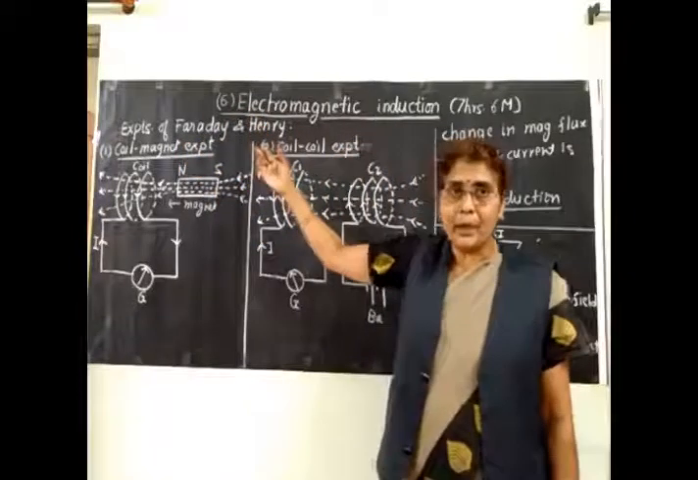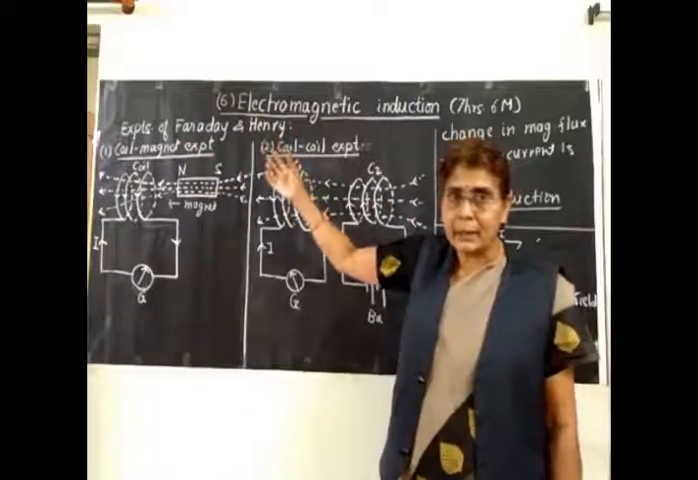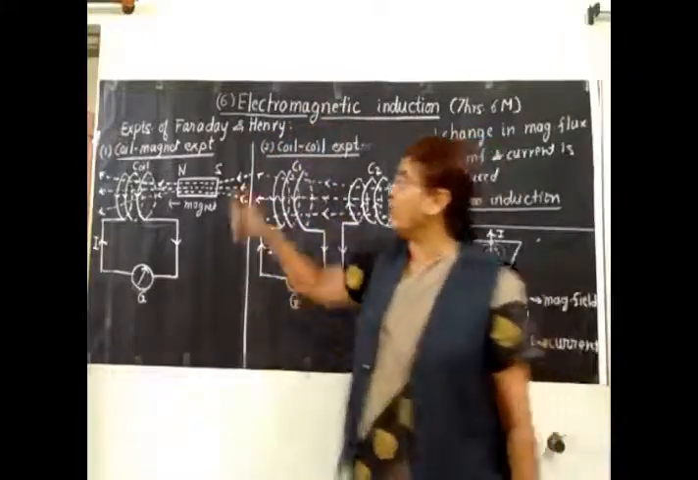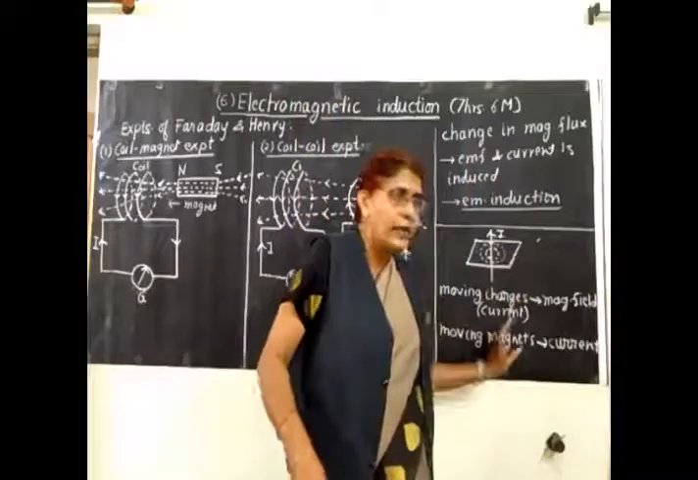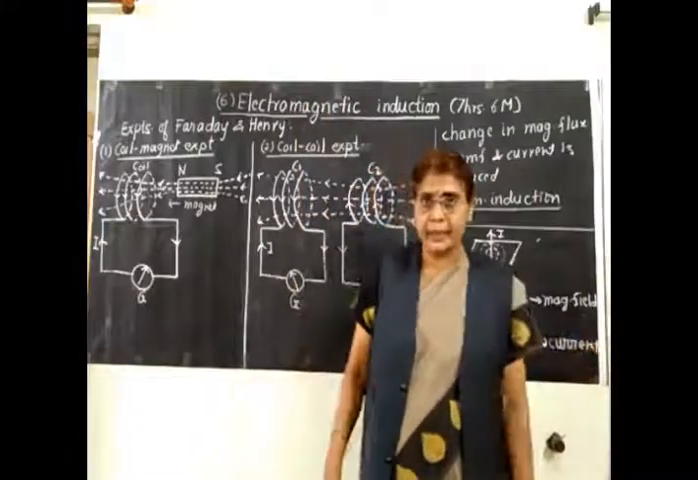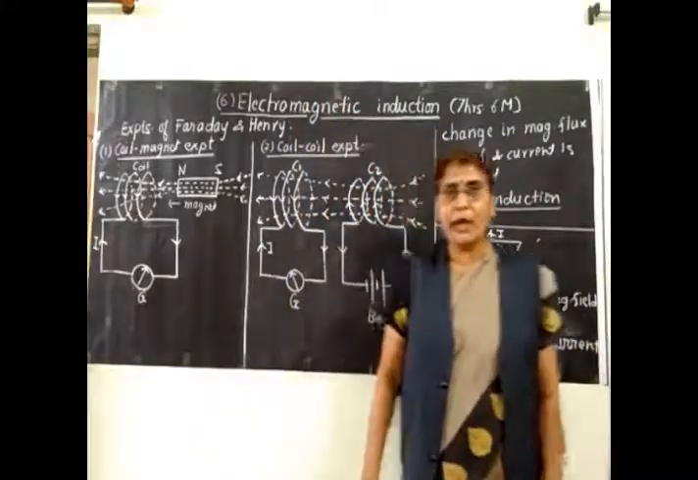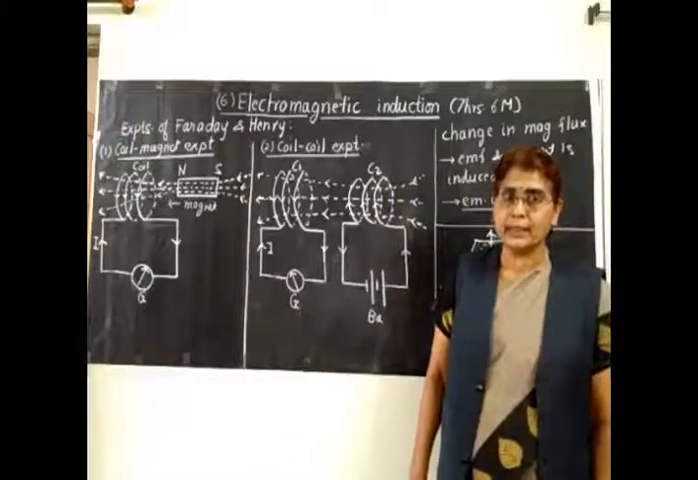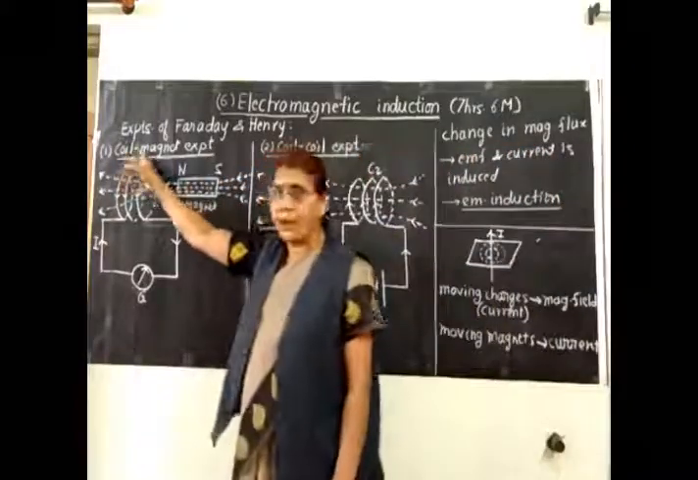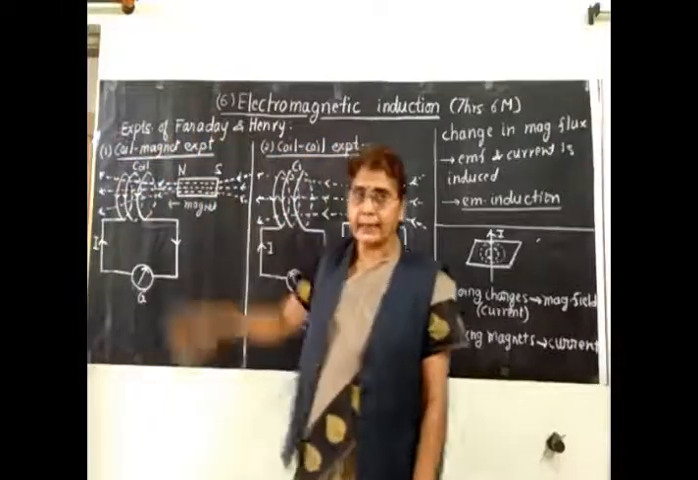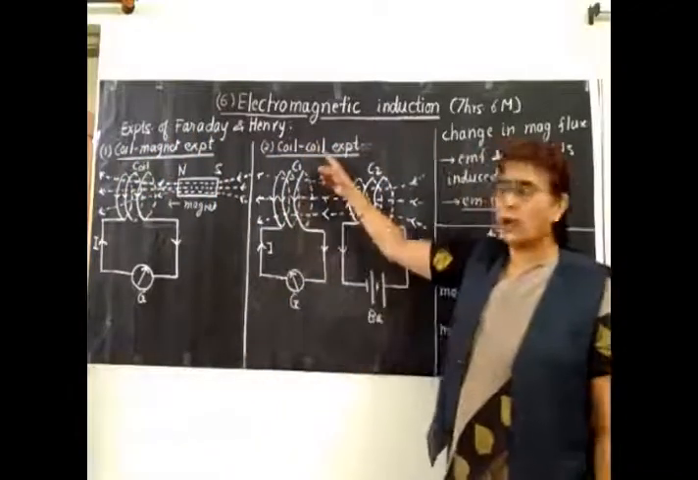These are very important experiments, and these experiments lead you to the definition of electromagnetic induction. That is, from moving magnets you are able to produce current. So let us now see what these two experiments are. Two such experiments we shall study. The first one I have written very clearly here, the coil magnet experiment. And the second one is the coil coil experiment.